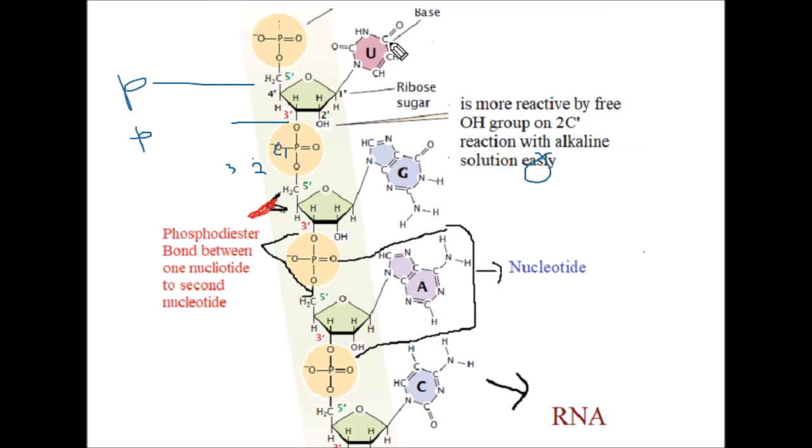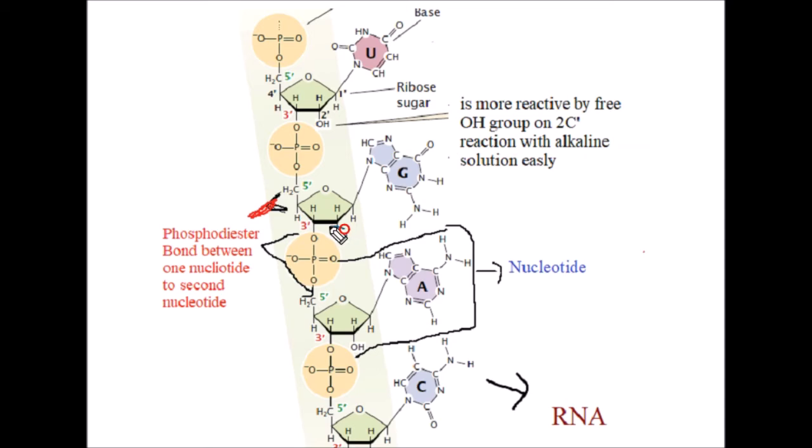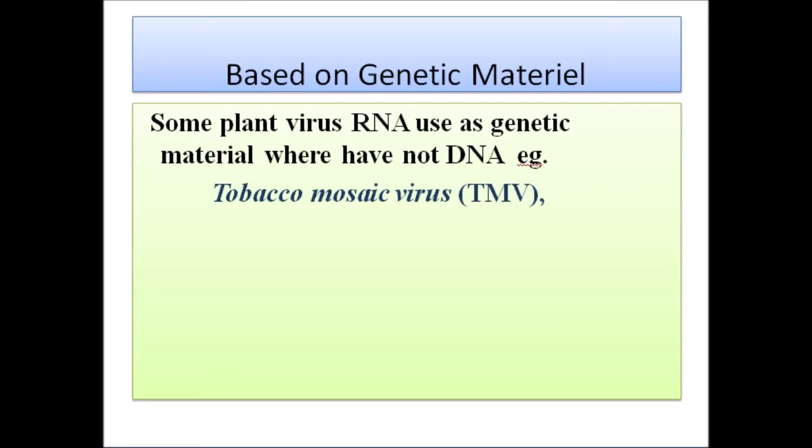But this is just one nucleotide molecule, and this is one nucleotide molecule. One phosphate group is linked here, and the second is here. The first is at the 5' carbon, and the second is the 3' OH group. This is known as a phosphodiester bond. You see here the 2' OH group is free, so there is a chance to degrade easily, and this region of the RNA molecule is the most reactive.